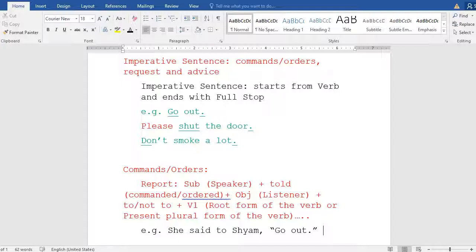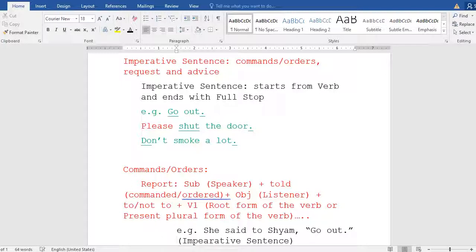Look at the sentence inside the inverted commas first. You should not forget that. The first step is to see the sentence inside the inverted commas. This sentence starts with a verb and ends with a full stop, which is why it is an imperative sentence. I hope you understood what I said.